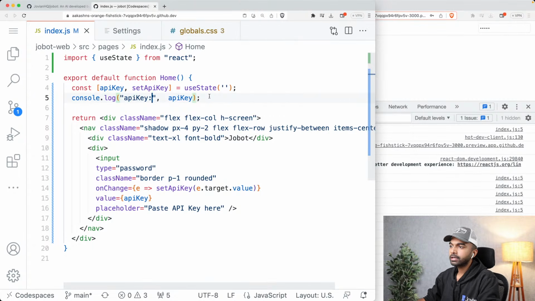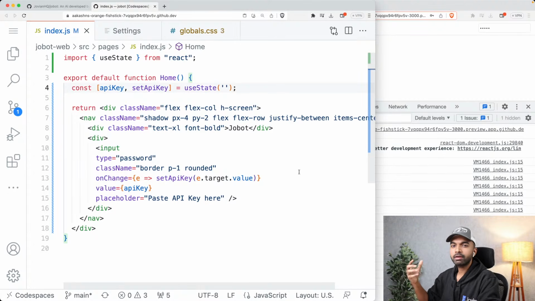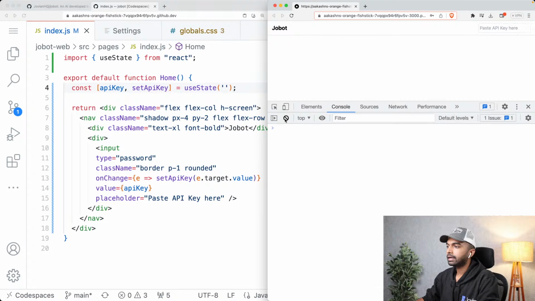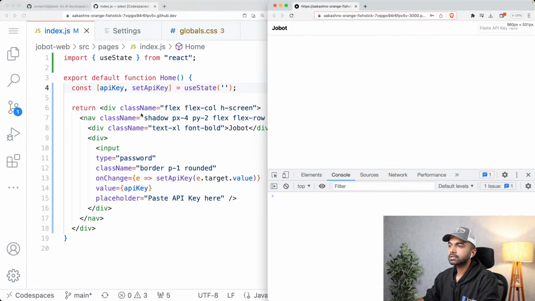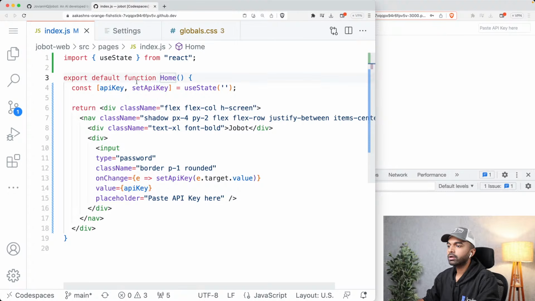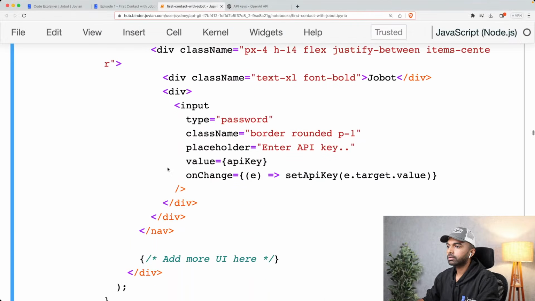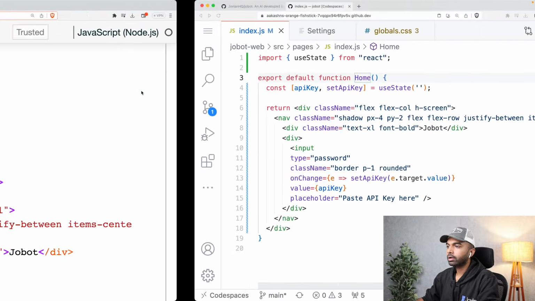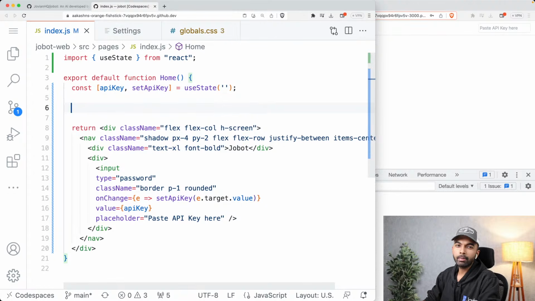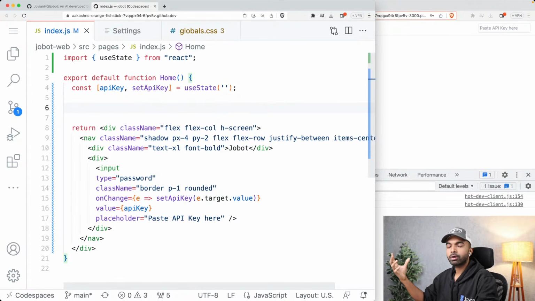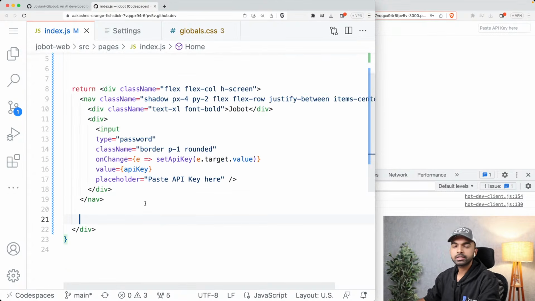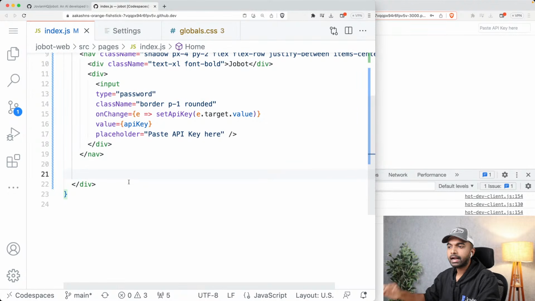Okay. Now, of course, you don't actually want this console log because this is where we are going to insert some sensitive information. So I am going to remove this console log, and now I can paste my OpenAI API key here. And that should be usable for us just by using the API key variable. Okay. So that's the first step. We have set up this input. We have set up this navbar. And now what we can do is add more. We can add some more logic here for showing a button. Some more logic for actually contacting the OpenAI API. And we can also add some more user interface, some more UI here to actually interact with the OpenAI API.